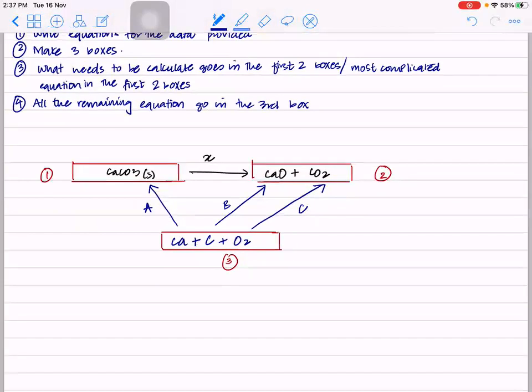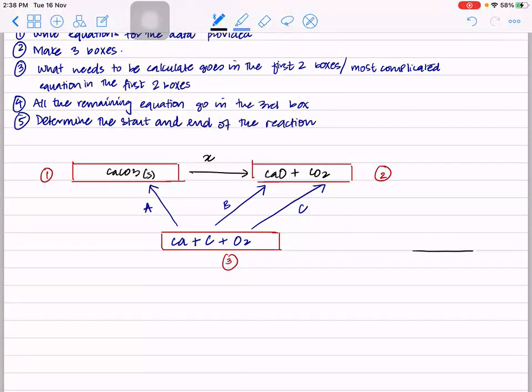Now, we've done up till the fourth step. The fifth step is determine the start and end of the reaction. So determine the start and determine the end of the reaction. So let's see how we do that.